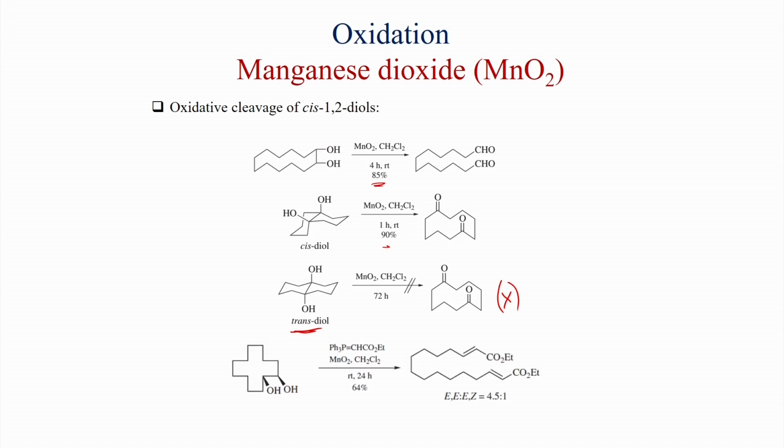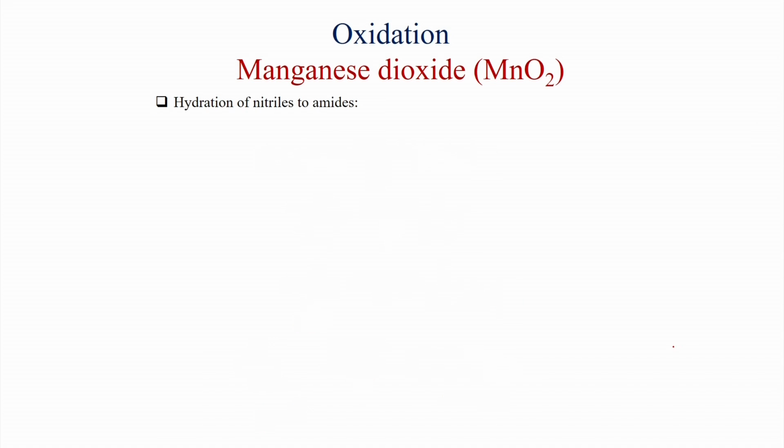Here we can see the cis diol first goes to the dialdehyde, and then a Horner-Wadsworth-Emmons olefination reaction was carried out to get the product, where the selectivity is 4.5:1, that is, EE versus EZ. This reaction is very good when the aldehydes are difficult to separate. Under that condition you can treat the MnO2 product, that is the aldehyde, directly with Horner-Wadsworth-Emmons olefination conditions, so that you can get the alpha beta unsaturated ester.